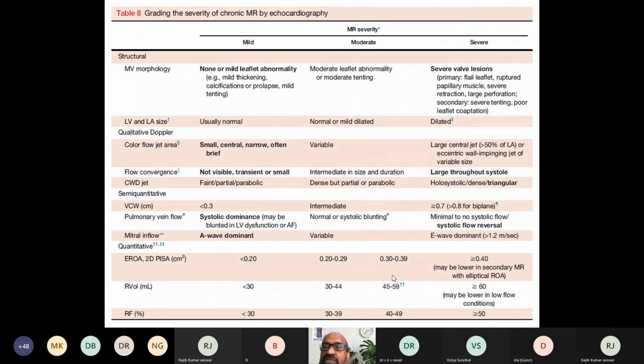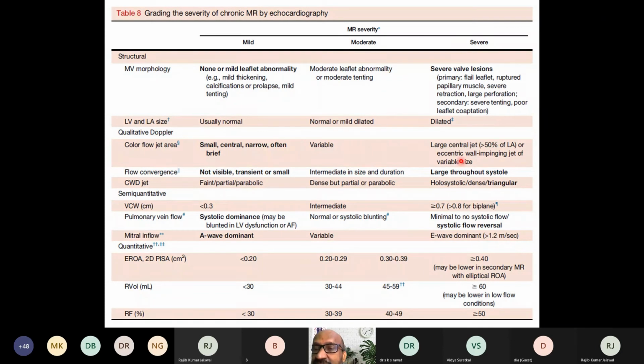If you talk about severe mitral regurgitation, you can identify the morphological lesion, whether it's a flail or ruptured papillary muscle, or there is tethering of the leaflet. LV and LA size are dilated. We are talking about severe, and a proportionately lesser degree of the same parameter is seen in mild and moderate mitral regurgitation.